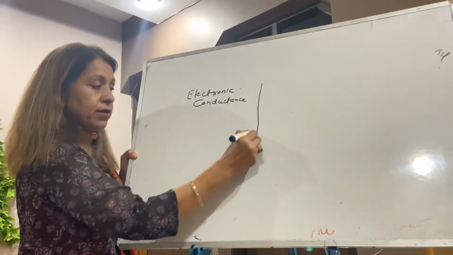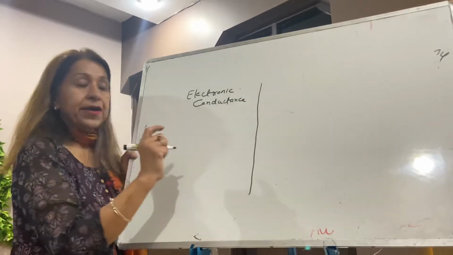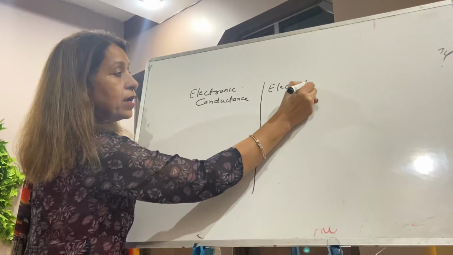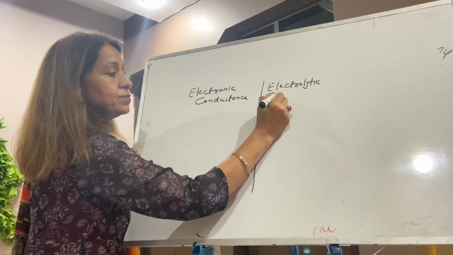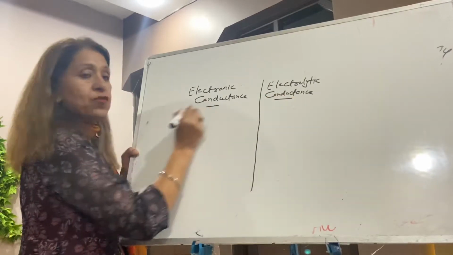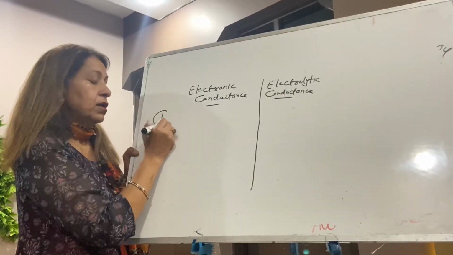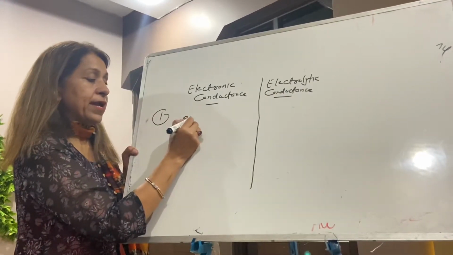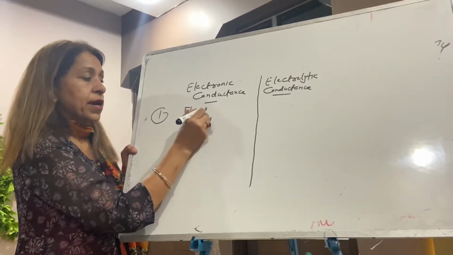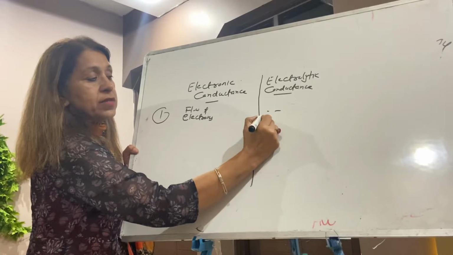And when the current is carried by ions, it is called electrolytic conductance. Hence there are two types of conductance. Here the current is carried by electrons, the flow of electrons, and here the flow of ions.